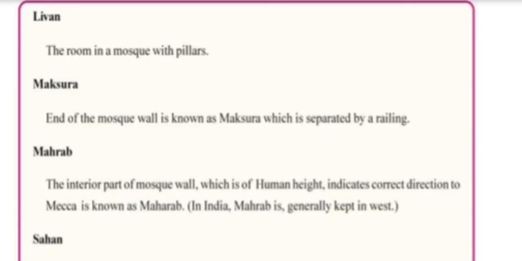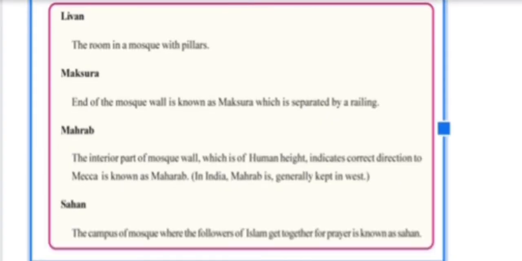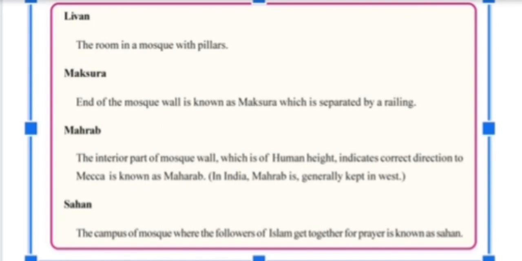Next, Liwan. It means a room in the mosque, a room with pillars. Next, Maksura. Maksura means the end of the mosque. Entrance of the mosque, Galiara, and end of the mosque, Maksura. Liwan means a room with pillars.